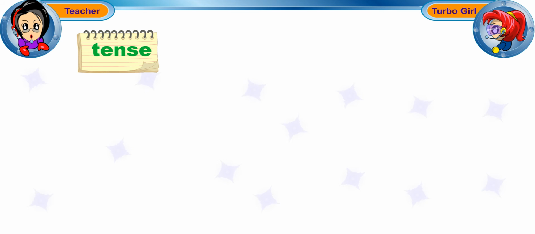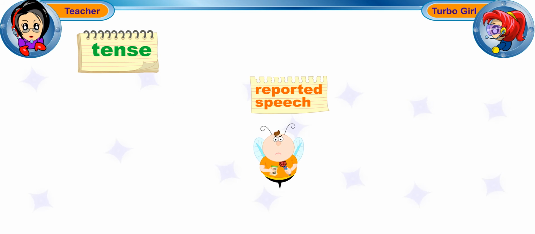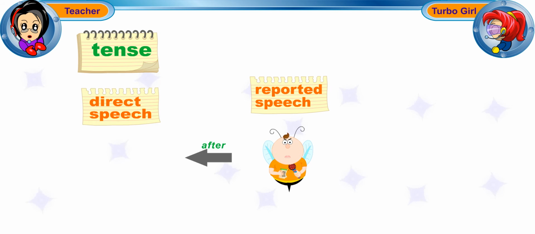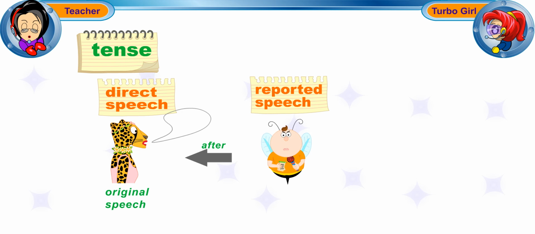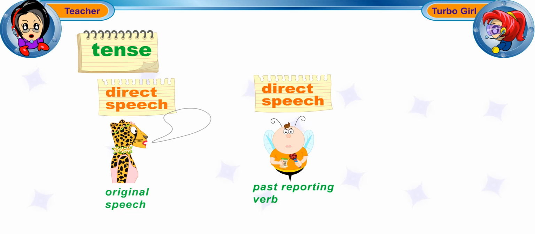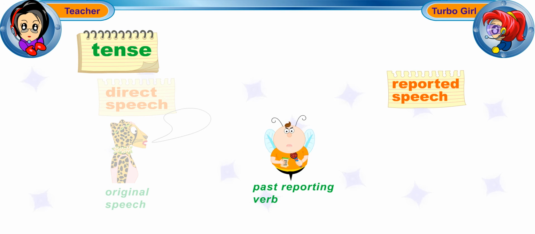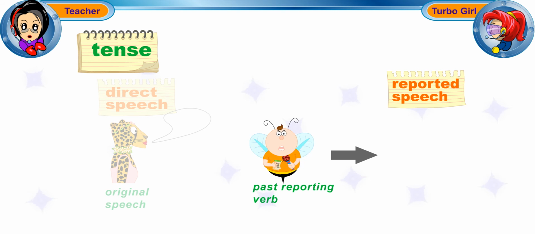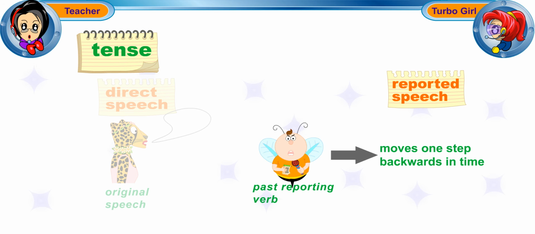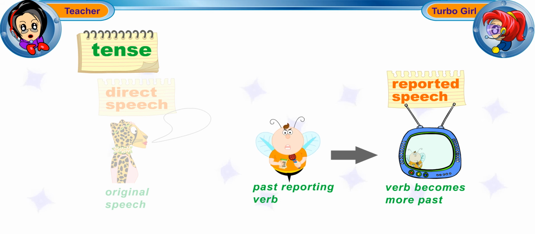3. Tense. When we report a speech, it is always after the original speech has been said. So, after a past reporting verb, the verb of the direct speech moves one step backwards in time. So, the verb becomes more past.